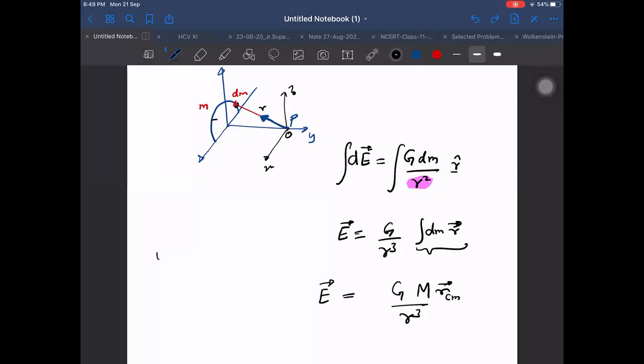If I take a disk also, the distances will vary, I think. So probably for a disk also it will not be valid. It is valid only for a ring type element, and for a hollow sphere it will not be valid because the distances are changing. It is valid as long as I am taking R outside. It is valid only for those cases.